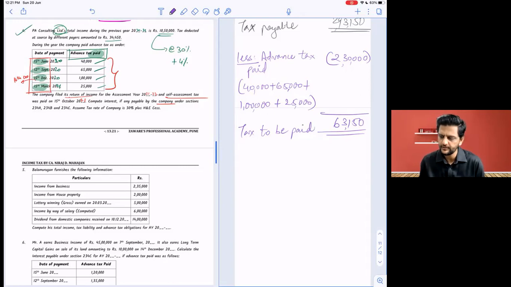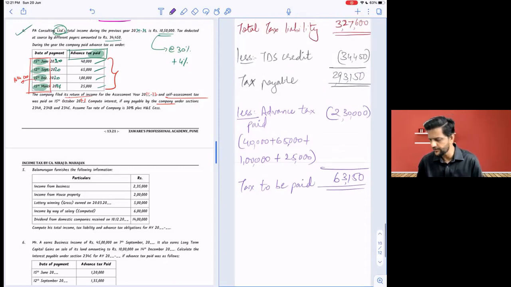Now 63,150. Have you written till here? Yes. This means what? Even after TDS credit, TDS happens during the year, agreed? Even after TDS credit, even after paying advance taxes during the year, tax amount still to be paid is 63,150.